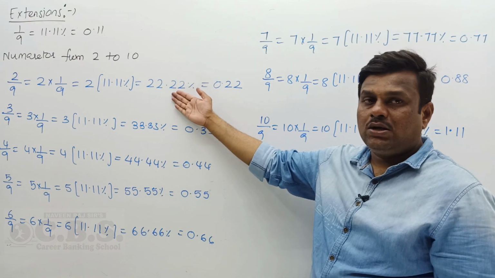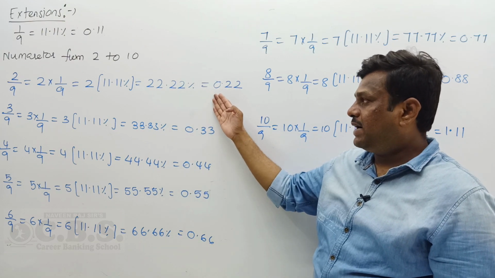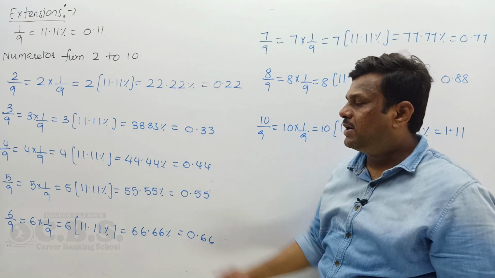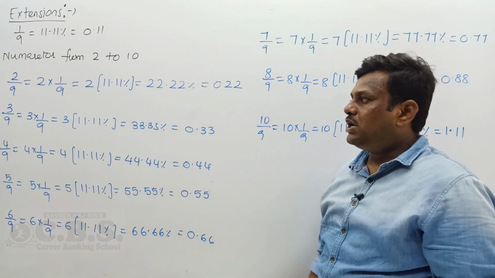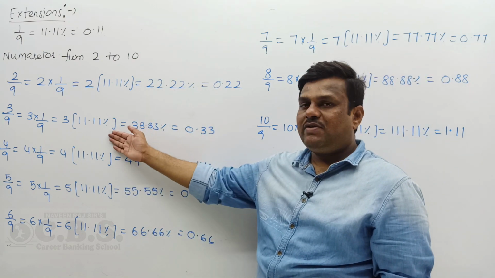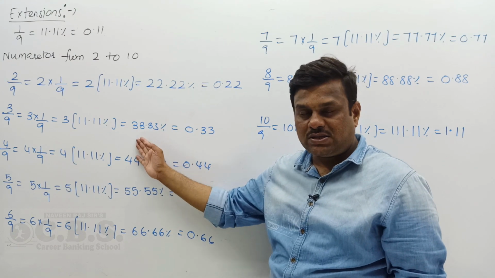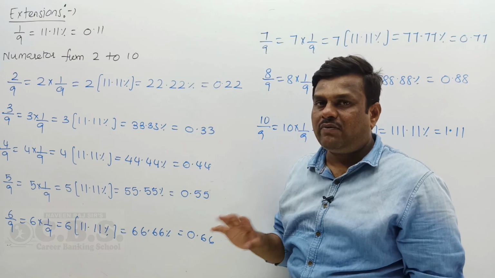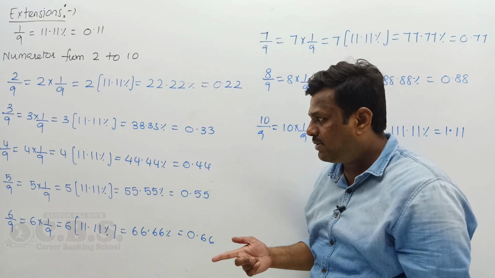It's 22.22 percentage. The decimal is 0.22. If you see 0.22, you take the value of 2 by 9. And 3 by 9 is 3 into 1 by 9, so you take 3 into 11.11 percentage, which is nothing but 33.33 percentage. If you see 0.33, you take 3 by 9. 3 by 9 value is nothing but 1 by 3rd value.